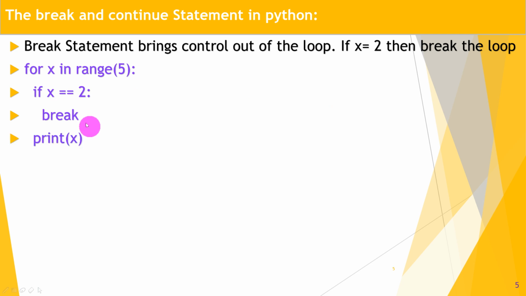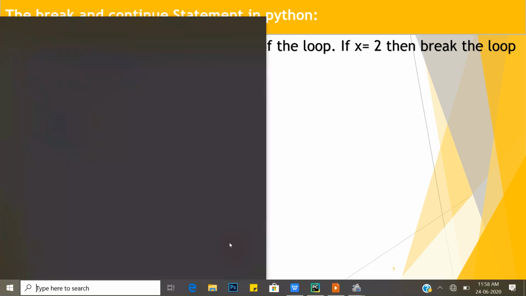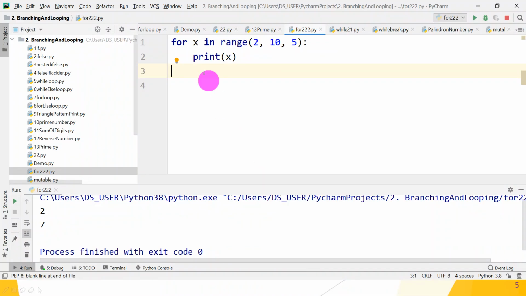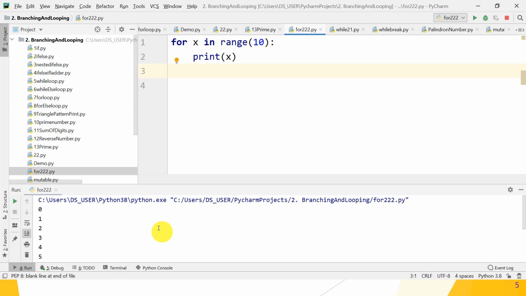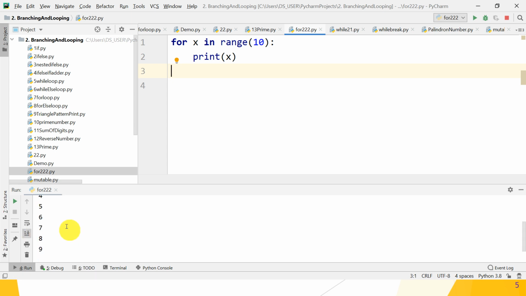Check it on your IDE. What is the range? By default suppose 10, so it displays the values from 0 to 9. Just check whether it displays values from 0 to 9. Yes, it displays the values from 0 to 9, guys.